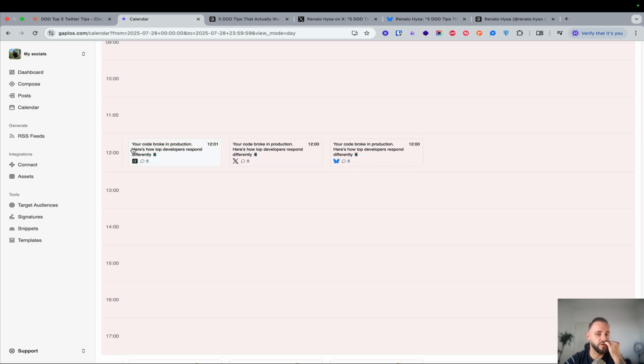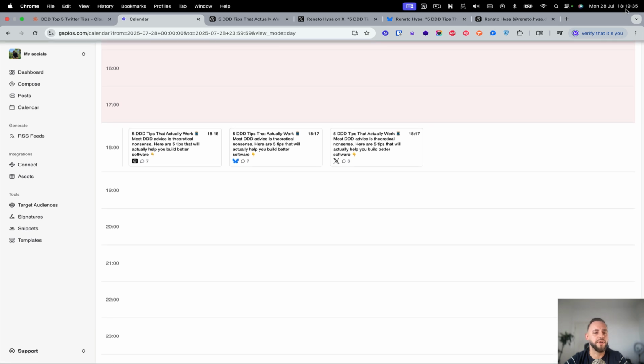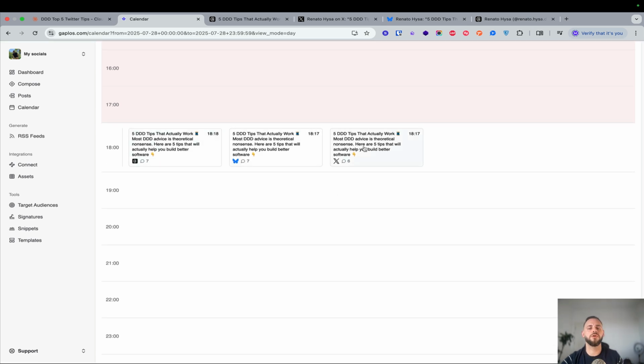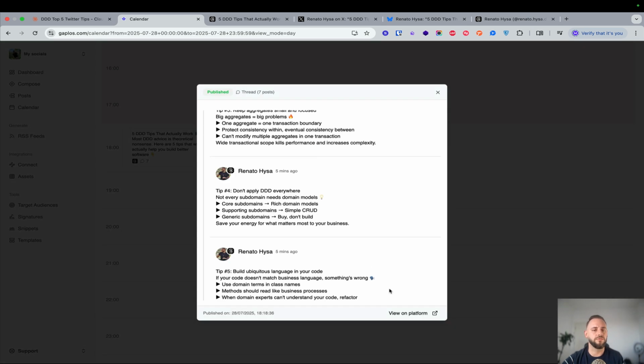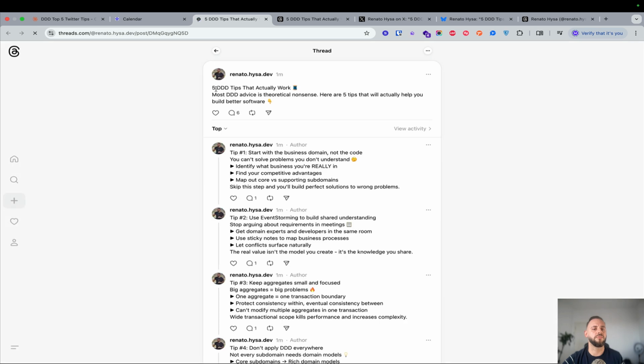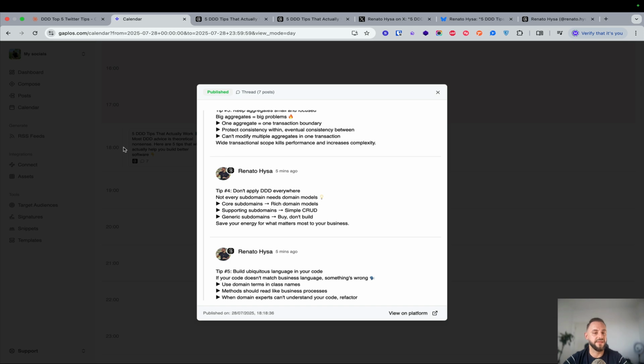So at 12 o'clock we have these 3, and then at 6, which is the time now, we have these 3, which is pretty cool. They're all threads. If you click in one of them, you can see how it looks like, or you can click on view on platform and view the thread on the platform. So this is how I manage and I automate my social media accounts. The engagement rates are pretty good, as I said.